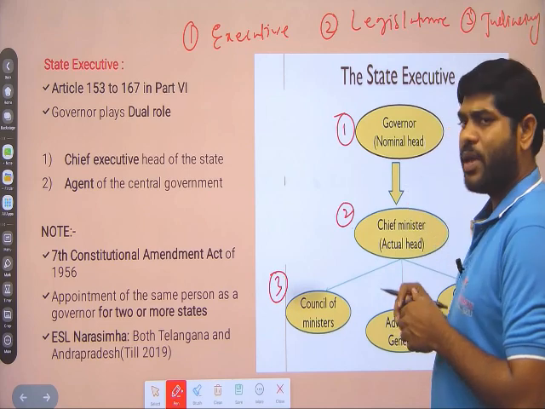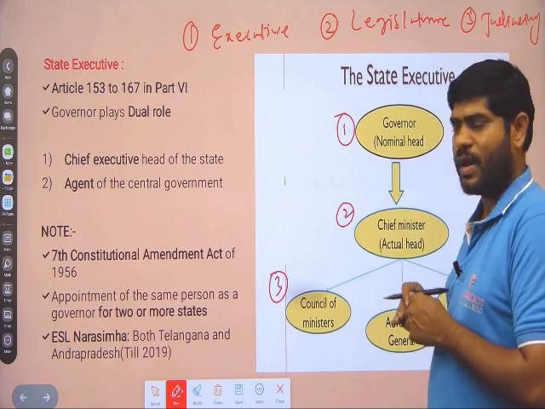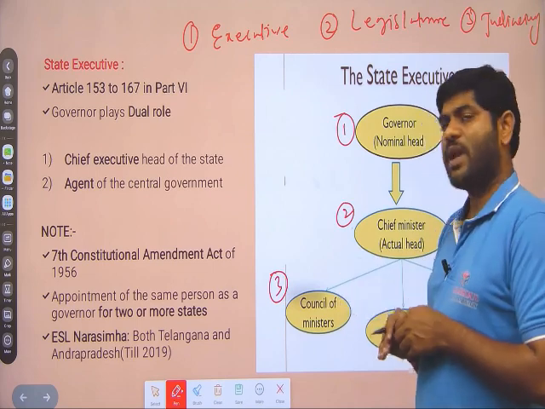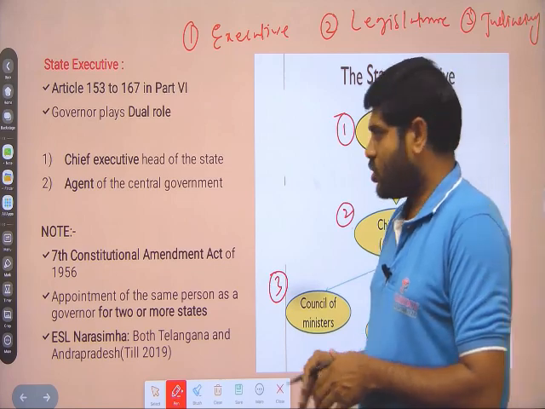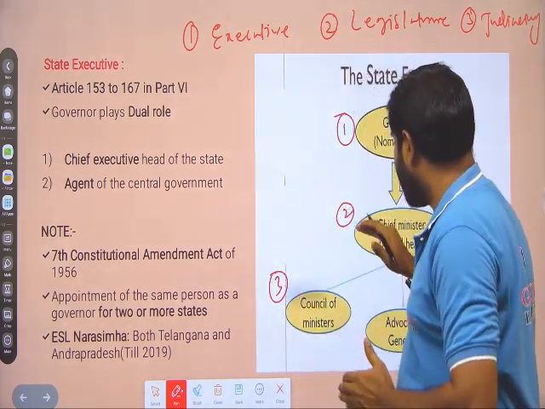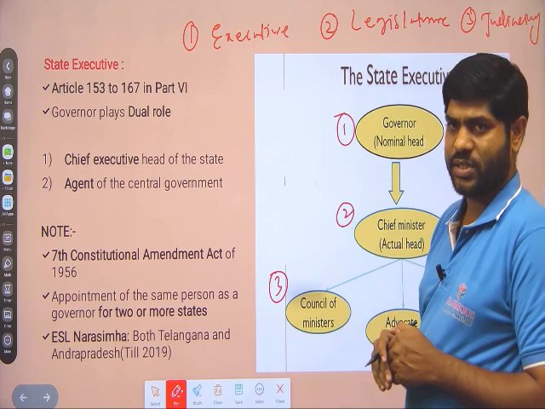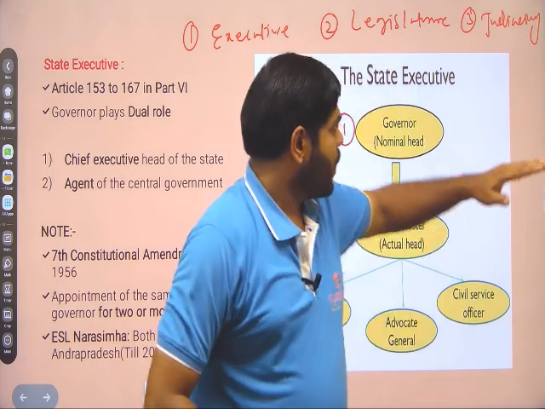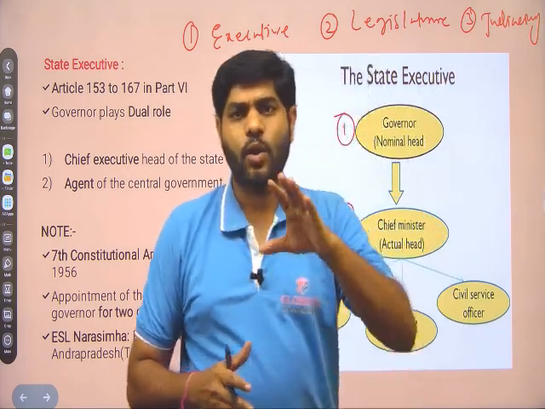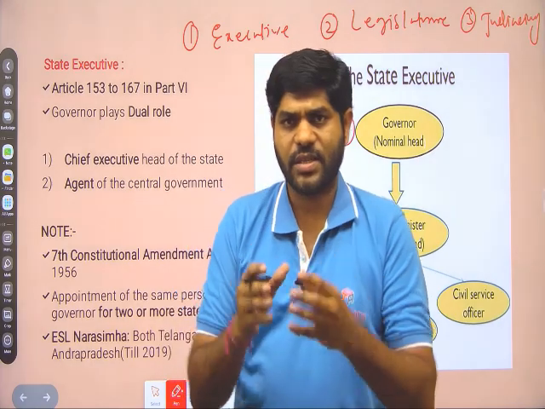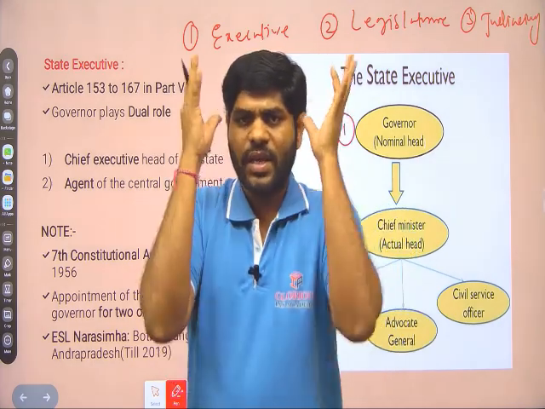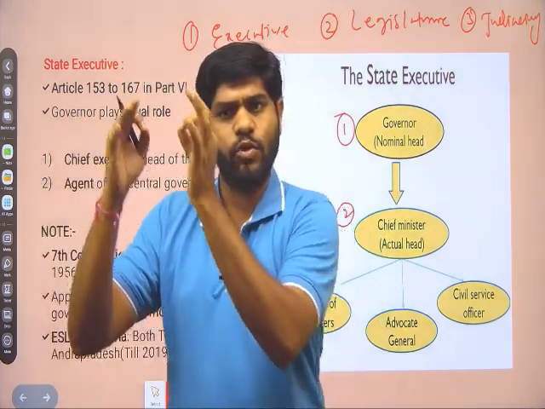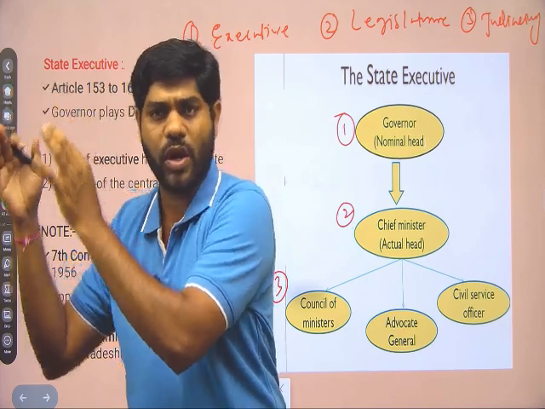There will be a few lessons on the governor, one lesson on the chief minister and one lesson on the council of ministers. Legislature is nothing but the state legislative assembly. Judiciary is nothing but high court and lower courts. This is the first class of the state executive, and after that we will move to the state legislature, and then to the state judiciary, that is high court and lower courts.